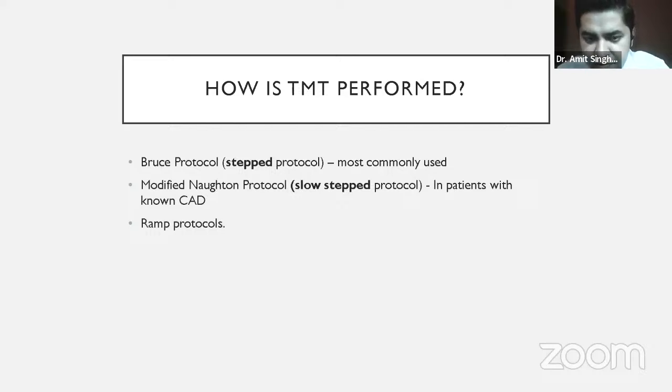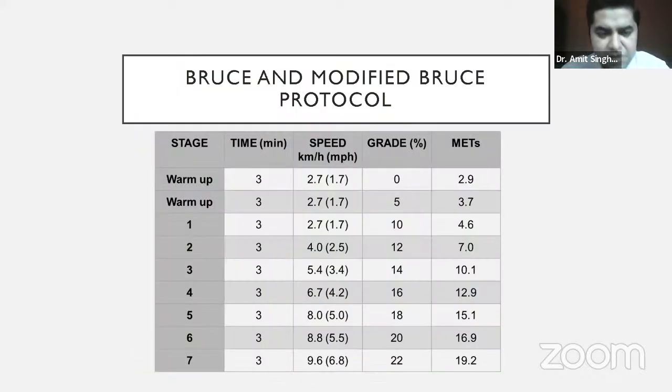By saying stepped, that means we start the treadmill, we keep it at a particular speed for some time, and then we increase the speed. Then we again keep the next speed for some amount of time, and then we again increase. So it is like a step, it is like a staircase. So that is why it is called stepped phenomenon. There are two protocols, the Bruce protocol and Naughton's protocol. I will not go into details of this. You just have to remember that Bruce protocol is the most commonly performed protocol these days. So Bruce protocol, I'll just tell superficially what it is.